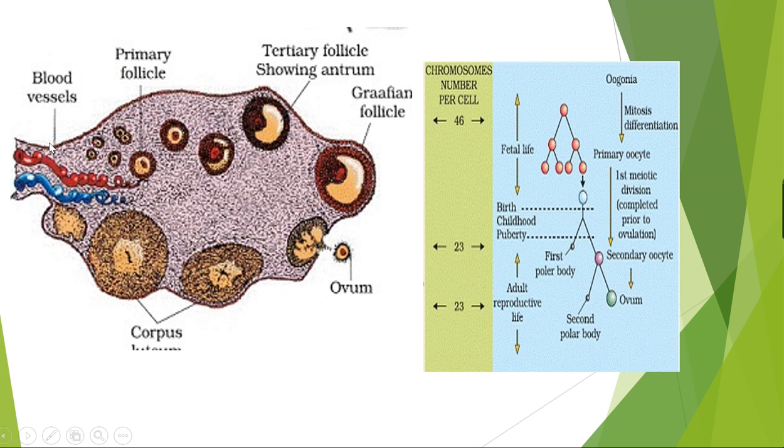You can see here about a couple of million oogonia, or gamete mother cells, are formed in each ovary, and no new oogonia are formed after birth.